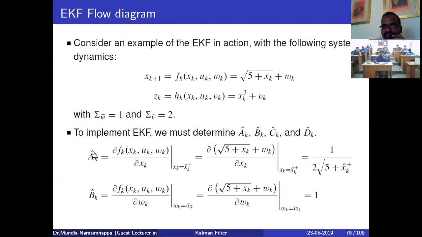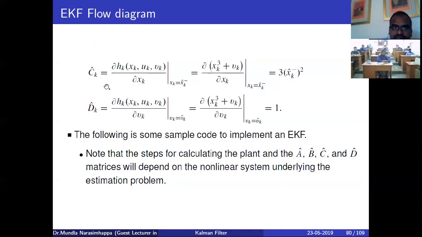This is the state transition, right? Here I took the partial derivative of this state equation. Please look at here. I'm taking f of x, whatever the f of x value is, then I take its partial derivative with respect to x, so I get this expression, which is equivalent to A. Then the partial derivative for the control B: once I take the partial derivative with respect to the control, I get 1.